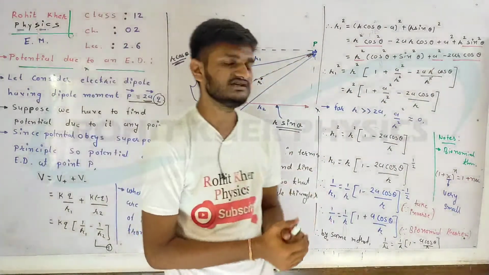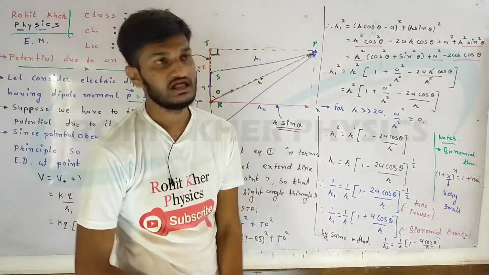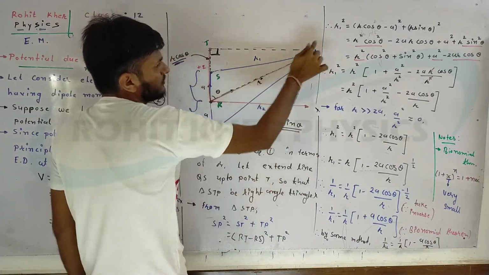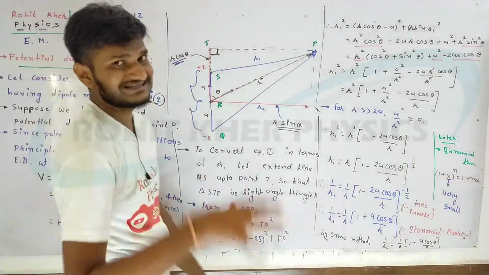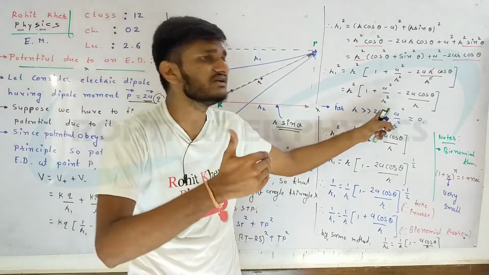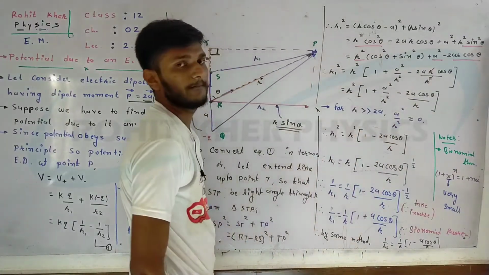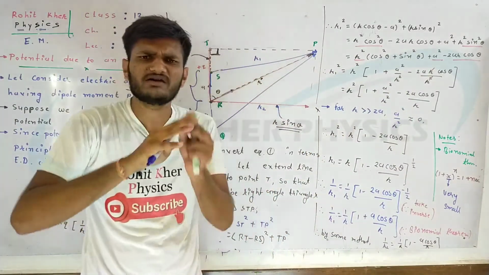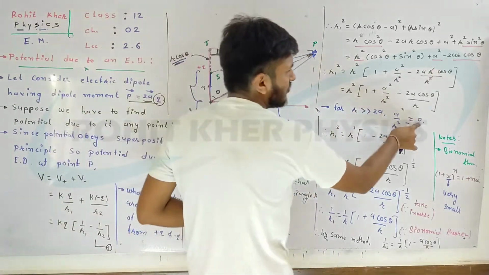So now we are going to assume one thing. Let this point P be very far. So we can simply write that the distance from the midpoint to this point, R, is much greater than 2a. So for the special case when the point P is very far, we can write R is much greater than 2a. Hence this term, a square upon r square, will be almost 0, because r is much greater than a. If you divide some number by a very large number, the answer will be almost 0. So this value will be almost 0.